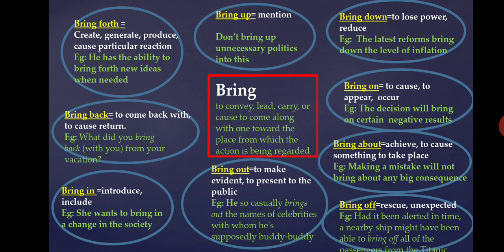So, here you have the main verb bring, and there are different kinds of phrasal verbs formed out of this main verb bring. First one is bring forth, which means create, generate, produce or cause a particular reaction. So, here I have given an example. He has the ability to bring forth new ideas when needed. So, whenever needed, he has the capability of generating new ideas.